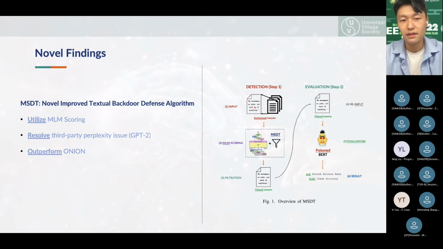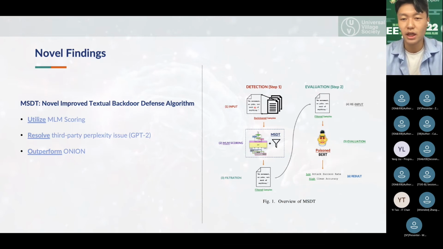To summarize our proposed method, it is a novel improved textual backdoor defense algorithm that outperforms the state-of-the-art ONION on specific datasets. Since it resolves a third-party perplexity issue by utilizing masked language model scoring, it was able to perform significantly better than ONION, especially on the multi-label classification datasets.